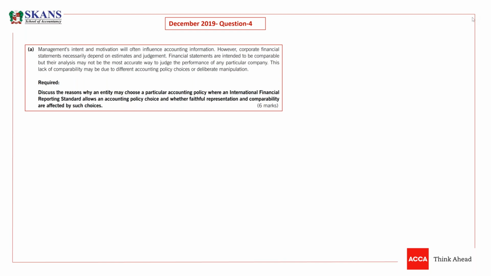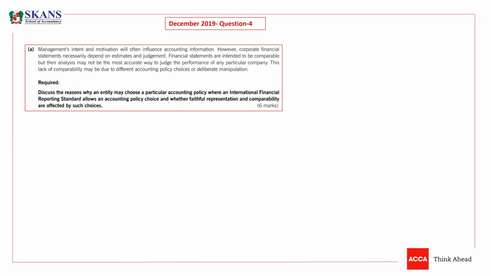So let's understand, guys. Part A was very simple, but let's understand what was the part. Discuss the reasons why an entity may choose a particular accounting policy, where an international financial reporting standard allows an accounting policy choice. And so there is a second requirement.